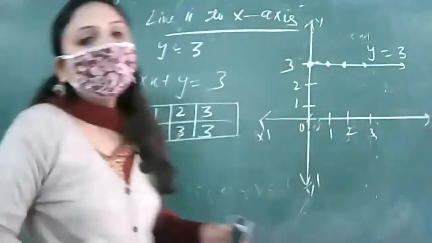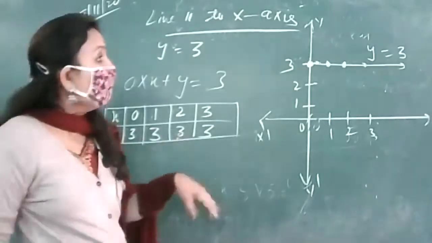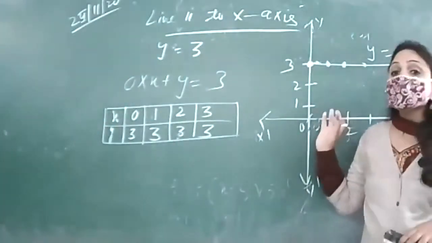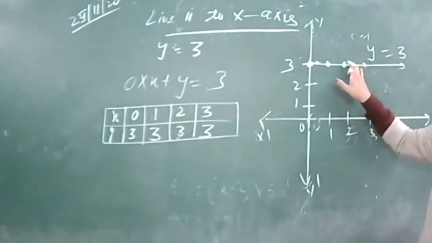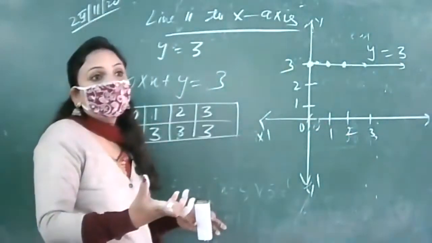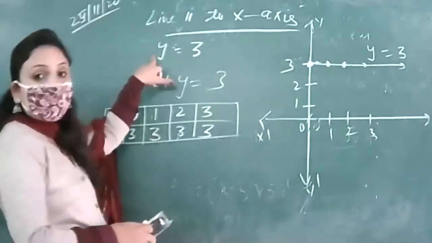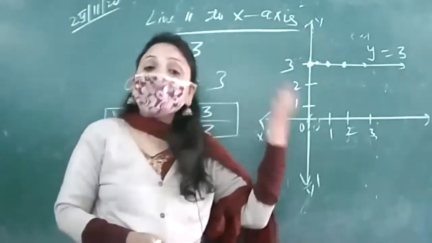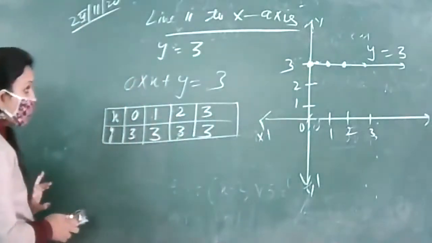So what we are observing after drawing the graph of y is equal to 3, we observe that y is equal to 3 is a line which is parallel to x-axis and is at a distance of how much unit from x-axis? 3 units from x-axis. So y is equal to 3, देखो लाइन y वाली है पर पैरेलल किसकी आई है, किस एक्सिस के पैरेलल आई है, x axis के। This is the way to remember that if the line is in terms of y, it will be parallel to x axis and whatever constant will be there, it will be at that much distance, parallel to the x axis, right.